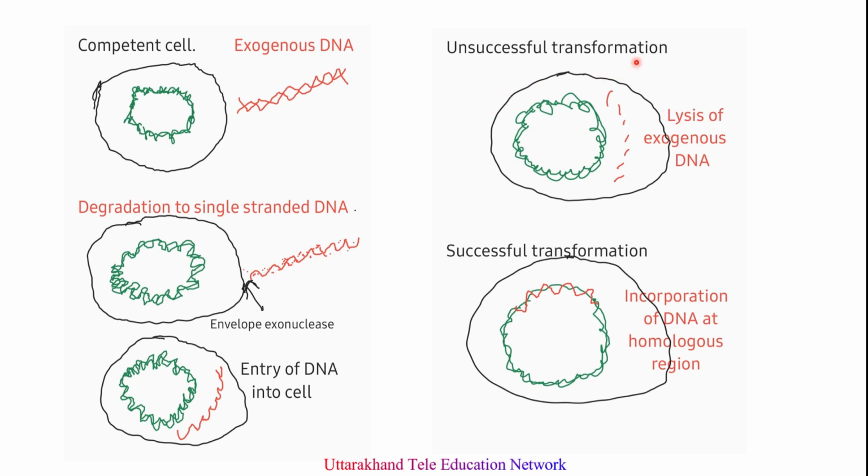So what happens in the case of transformation? The bacterial cell lyses, and naked DNA is released into the environment and taken up by the competent cell, because its membrane is permeable to DNA fragments. It is integrated into the recipient chromosome. So there is a gene transfer from one bacterium to another bacterium. This is called transformation.